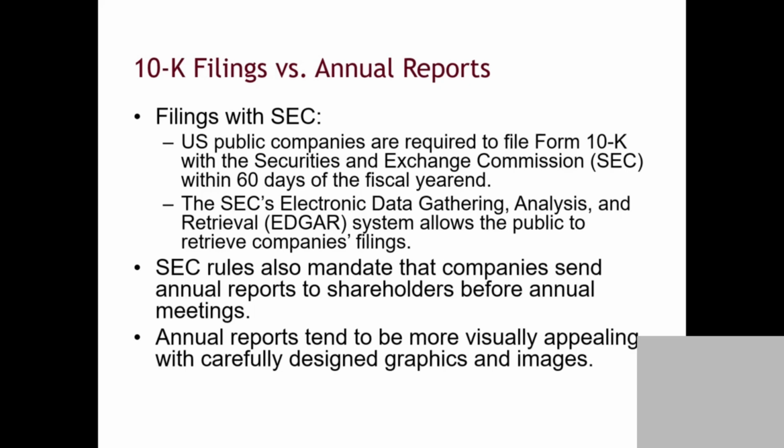You have to file the 10K to the SEC. It's audited and it has legal liability. So the 10K has to be filed with the SEC, and it's audited. It's an official document a company has to give to the SEC. It's a regulatory requirement. The annual report is different.